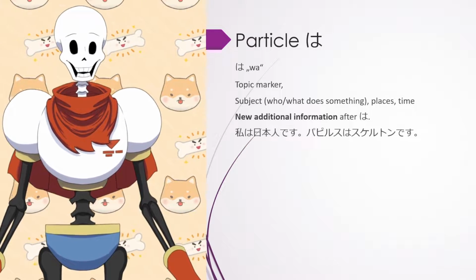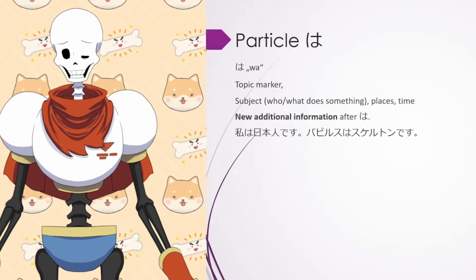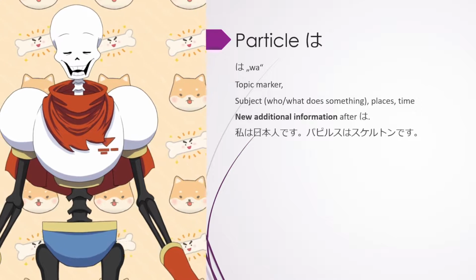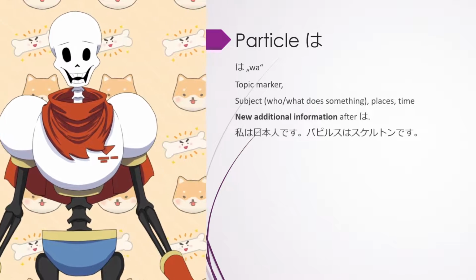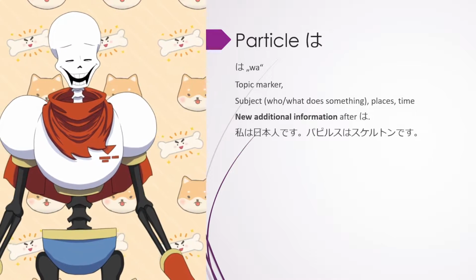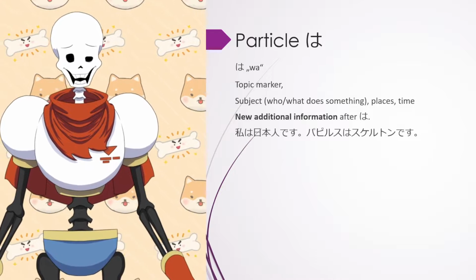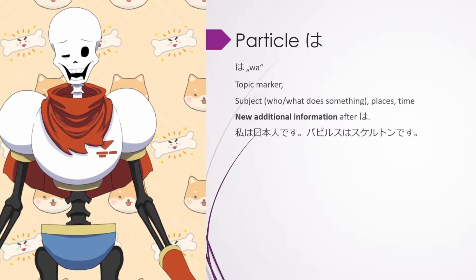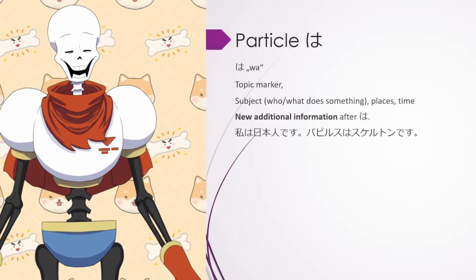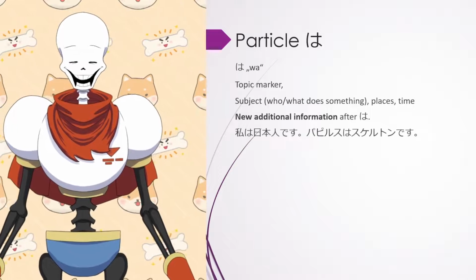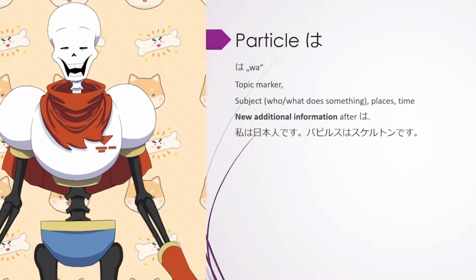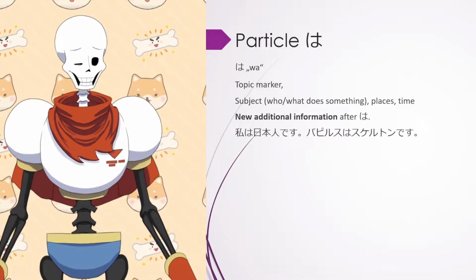Let's have a look at some example sentences. 私は日本人です。私 is I. は is the particle. 日本人, Japanese. And です, to be. So I am Japanese. You see, は here marks the topic. The topic is I. Everybody knows it's about myself. And afterwards comes the new information, which is Japanese. So about me, I'm Japanese.